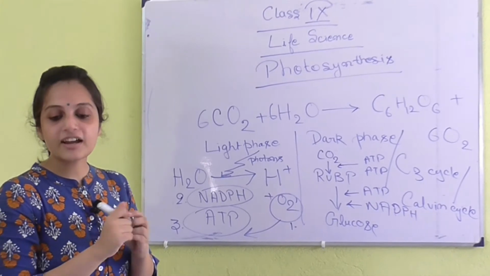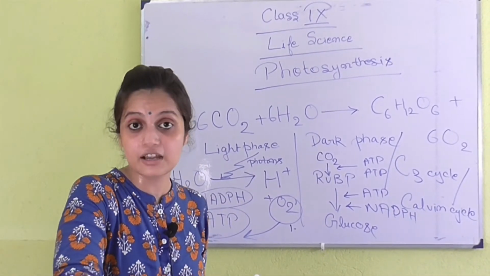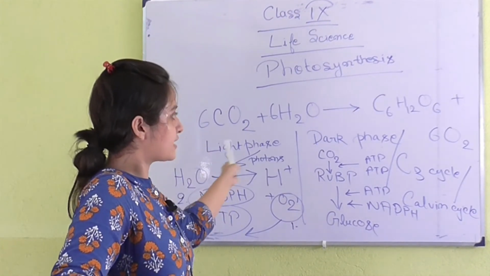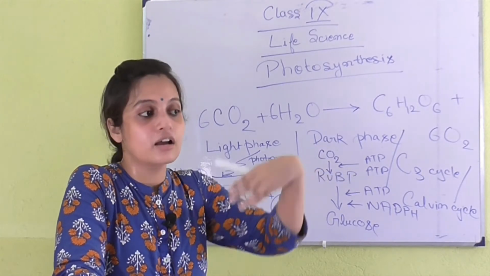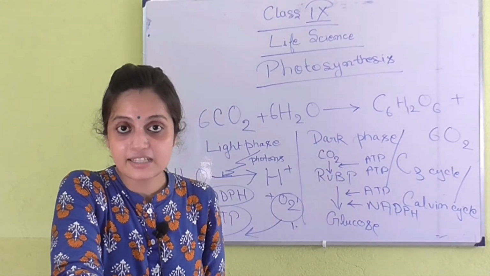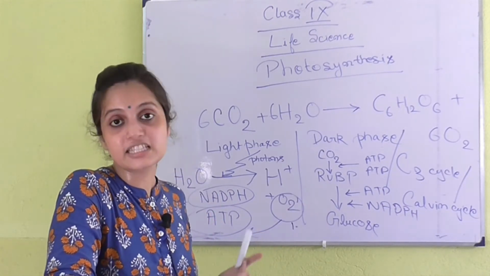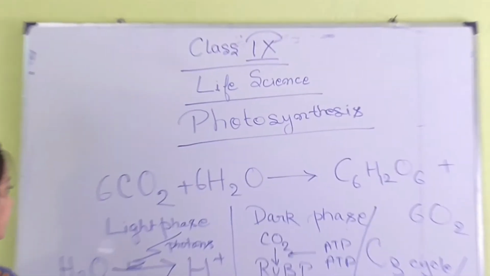Now, where does all the process take place in the plant? You may have the question, ma'am, where all these things take place. So we all know that the leaves are the kitchen of the plants, but inside the leaves where? All these things take place in the mesophyll cell. Do remember that. So we are going to draw a mesophyll cell.